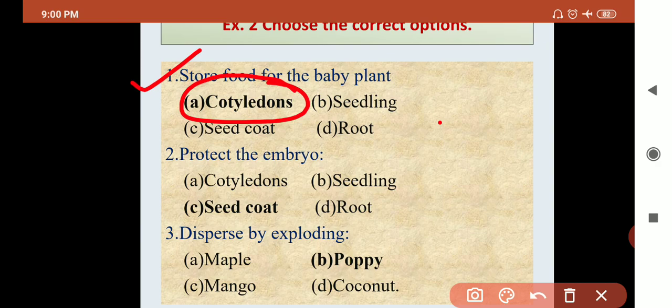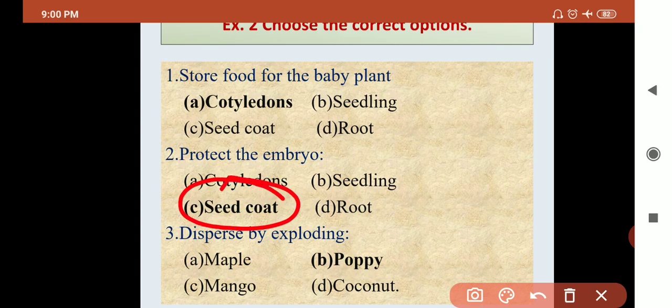Next question is protect the embryo. Which part of the seed protects the embryo? See the options. Option A is cotyledon, option B is seedling, option C is seed coat, and option D is root. So your answer is seed coat. Seed coat is the outermost part, it protects the embryo.